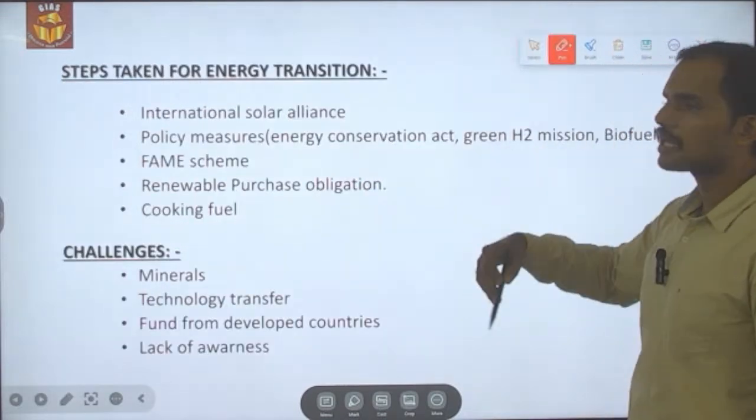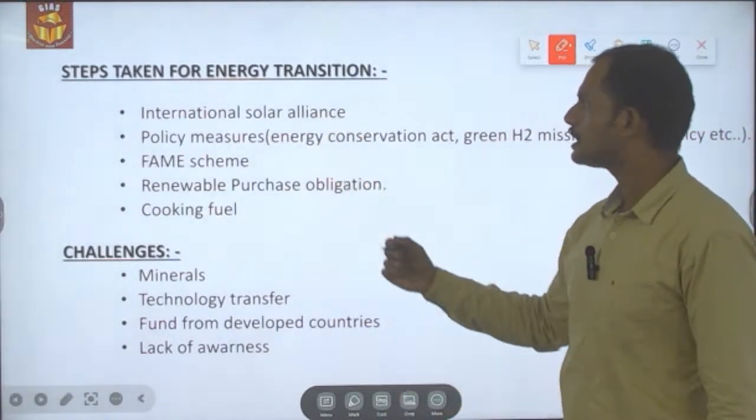Okay, let's have a look at what are all the steps being taken by India for energy transition.